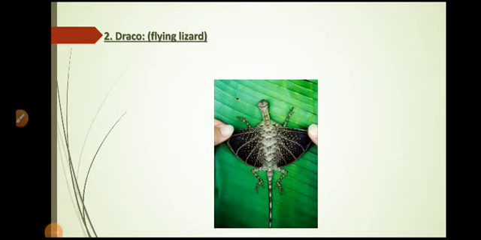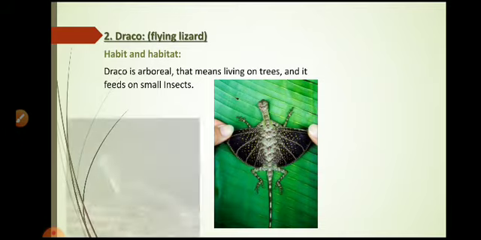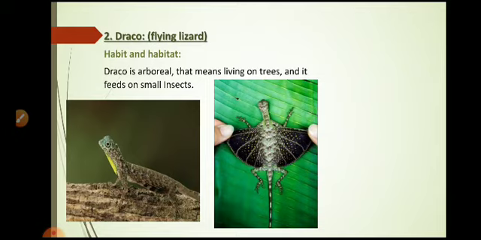After that, we are going to discuss Draco. Draco is commonly called a flying lizard. Here we can see in the photograph the flying lizard, habit and habitat of Draco. Draco is arboreal, that means living on trees. These are the organisms which are found on trees, called arboreal, and it feeds on small insectivorous organisms. Here we can see their habit and habitat.